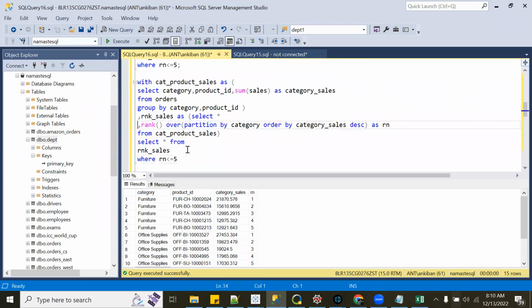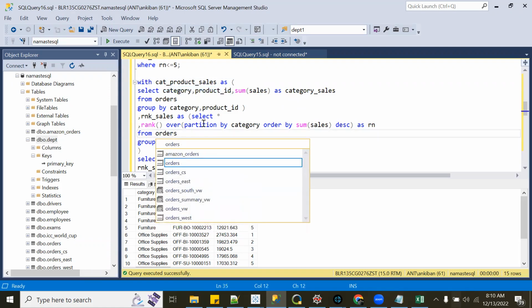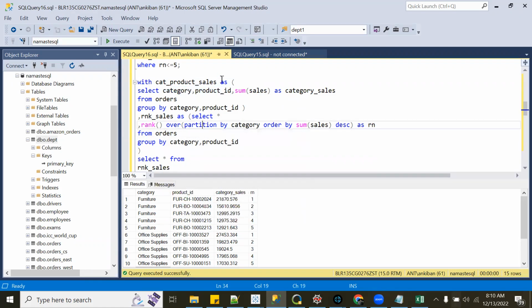Okay. Now, as someone was saying, we can do this sum of sales within this query as well. So what I can do, I can do order by sum of sales, and I need to group by also here, right? Group by category, product ID. But if you're not comfortable with this, that's fine. You can write two queries. That is absolutely fine. Okay. I'll just remove this.